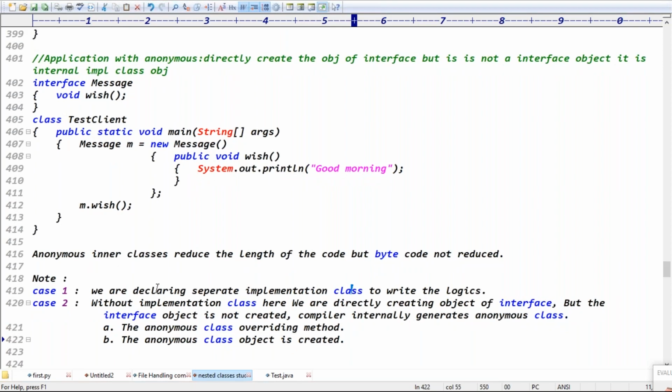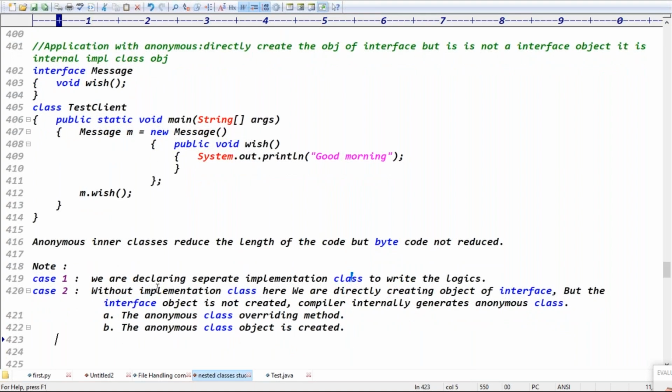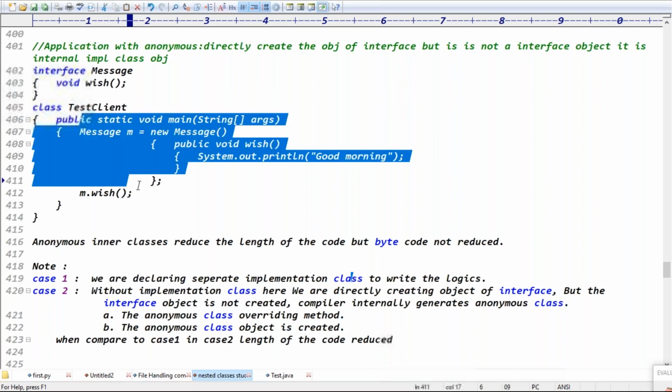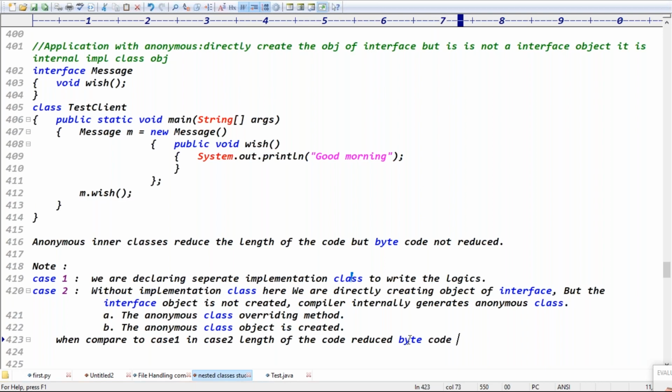Second case. Here, in the anonymous class, the length of the code is reduced when compared to case one. In case two, when compared to case one, the length of the code is reduced. But the bytecode is the same. Bytecode same, right?